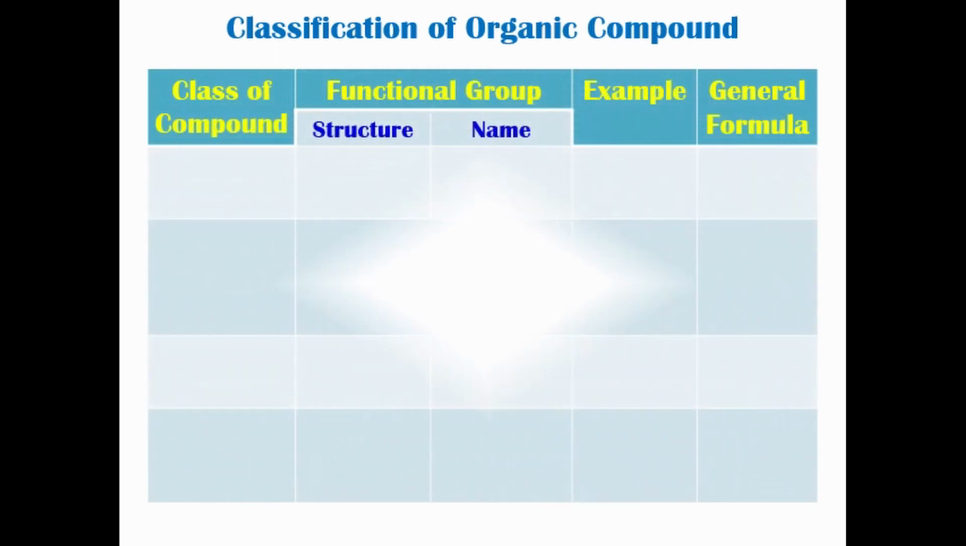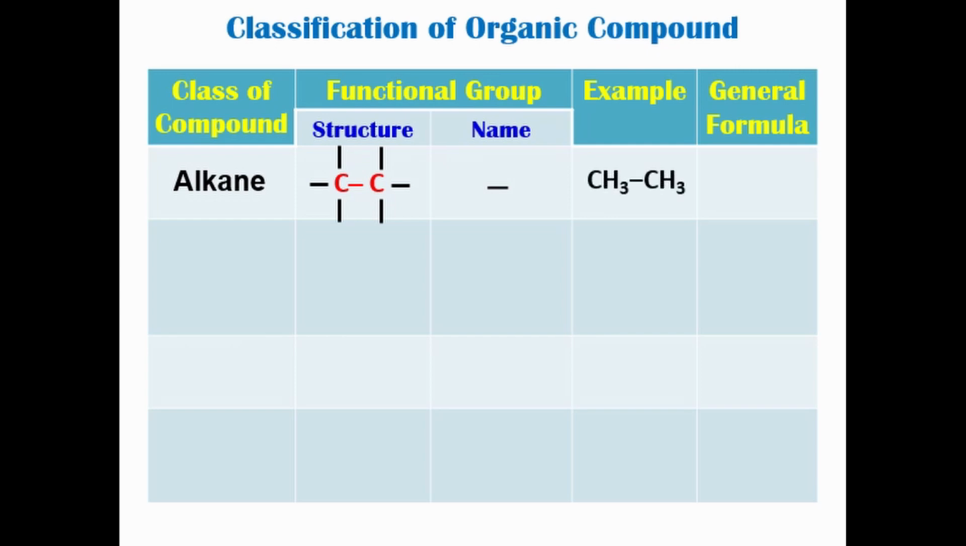Now we're about to learn the classification of organic compounds. They should include the understanding of classes of compounds, the name of the functional group, and the general formula. First, we're going to have the class of alkane. Alkane is a hydrocarbon compound. It is the simplest organic compound, composed only of carbon and hydrogen. Alkane does not have a specific functional group as it consists of single bonds between carbons. It has the general formula of CnH2n+2.